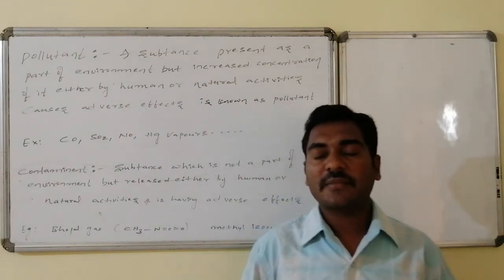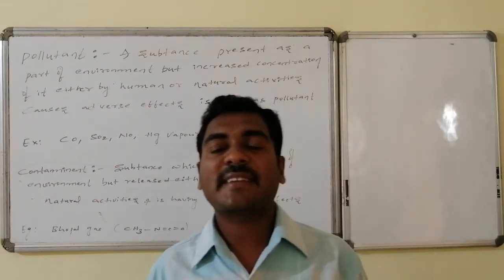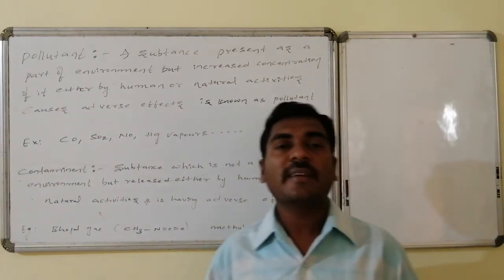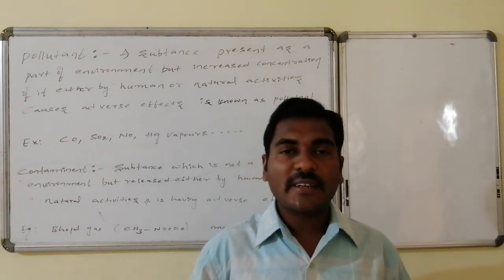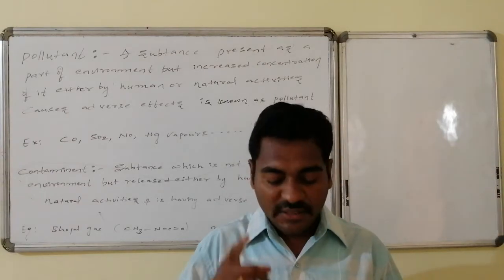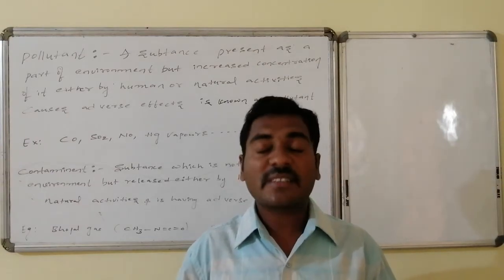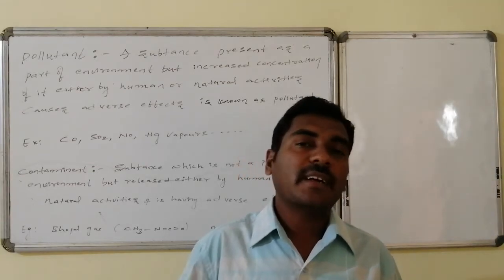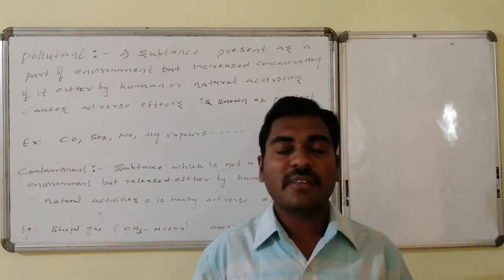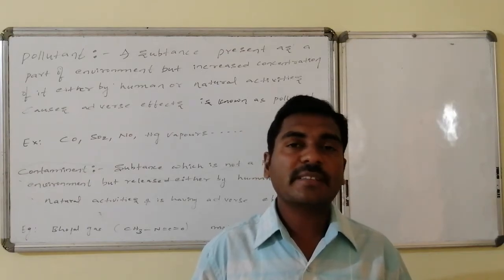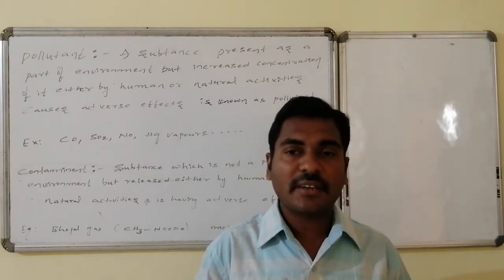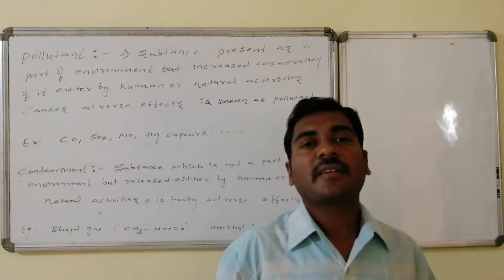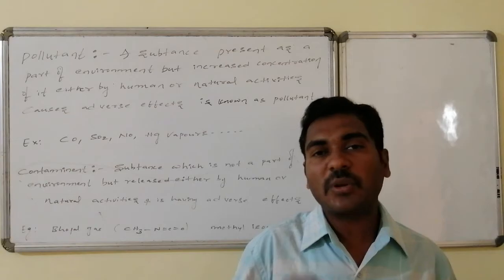Methyl isocyanate, from the Bhopal gas tragedy, that is CH3-N=C=O, is said to be a contaminant. A pollutant is part of the environment, present in lesser concentration. If its concentration increases, then it causes adverse effects. Whereas a contaminant is not part of the environment, but if it is introduced into the environment, it shows its effect. That is said to be the contaminant, and the first one is said to be the pollutant.